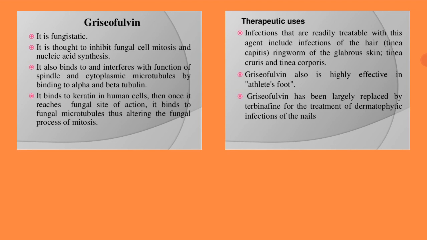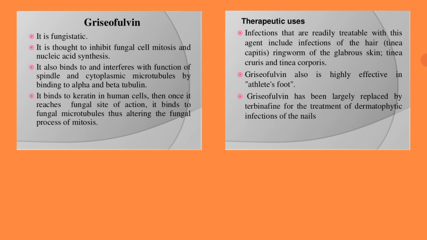It is thought to inhibit fungal cell mitosis and nucleic acid synthesis. We can say that this drug will interfere with the genome of the fungal cell, and therefore during the mitotic division it will interfere with mitosis and nucleic acid synthesis. As it interferes, the process will not be able to complete. The process will be stopped due to this drug's activity.